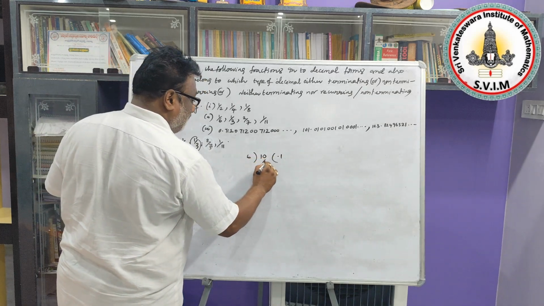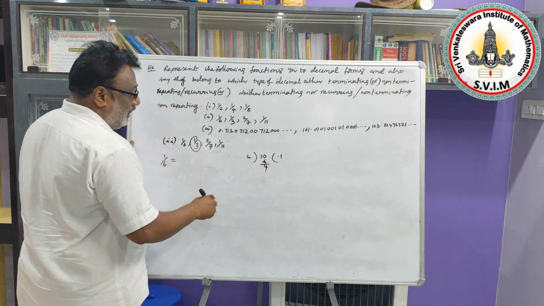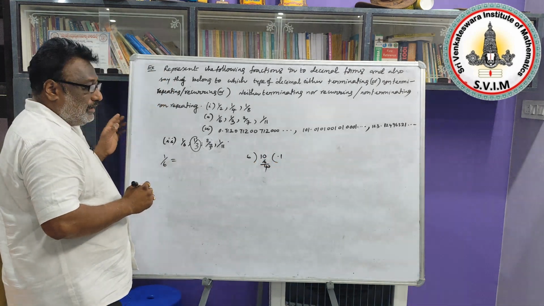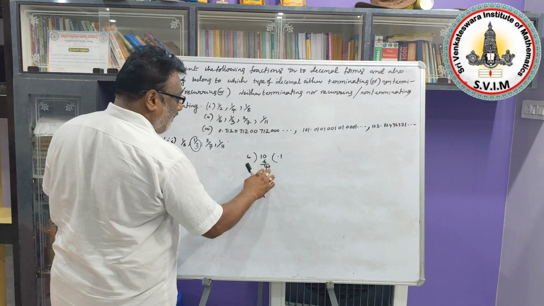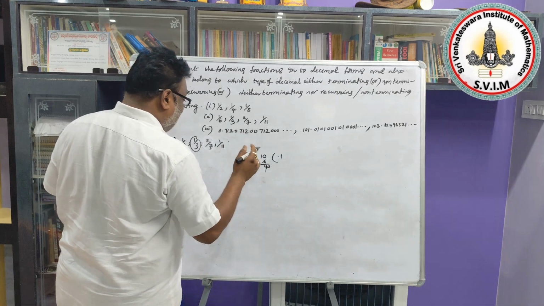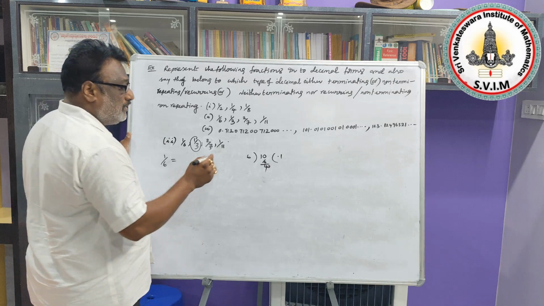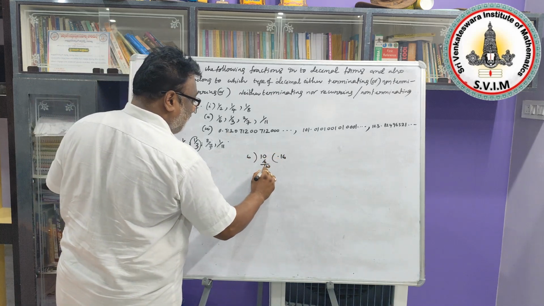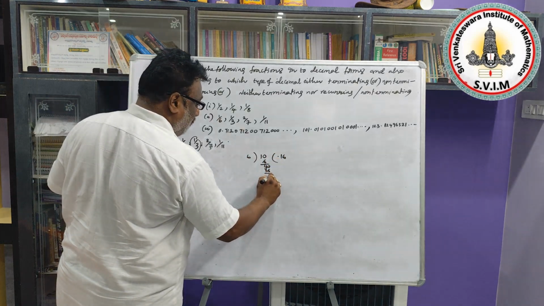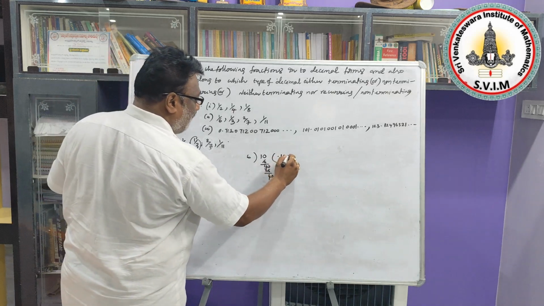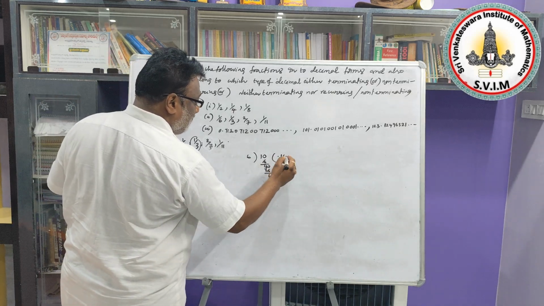6 1 is 6, the remainder is 4. Due to this point you can promote 10. Now 40 you are getting, so now we need to divide this 40 with 6. 6 6 is 36, next 6 7 is 42, so that's why 6 6 is 36 we need to take. Yes, 4 and 0. Now how many times will it cancel? Again 6 times.